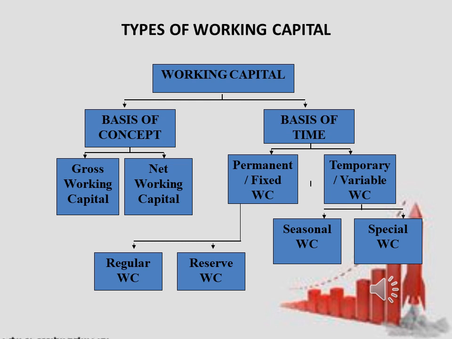And what is the second one? That is the reserve margin or cushion working capital. It is extra capital required to meet unforeseen contingencies that may arise in future. These contingencies may crop up on account of rise in prices, business depressions, strikes, lockouts, fires or any unexpected competition. It is needed over and above the regular working capital requirements.